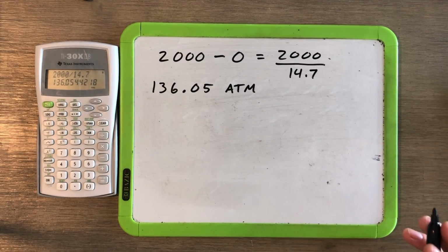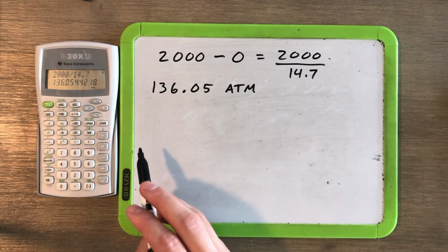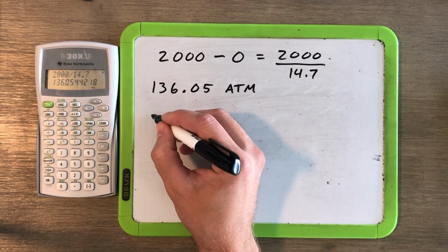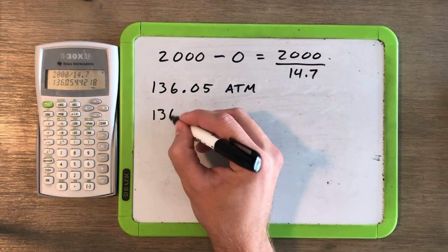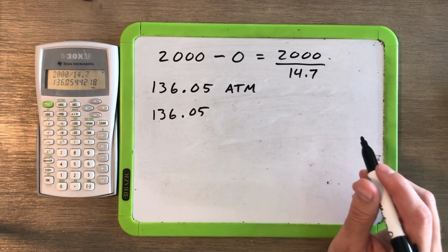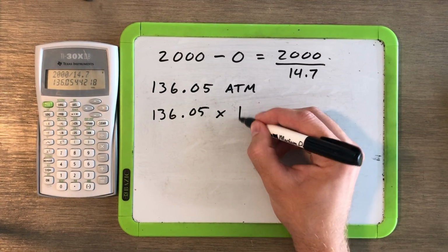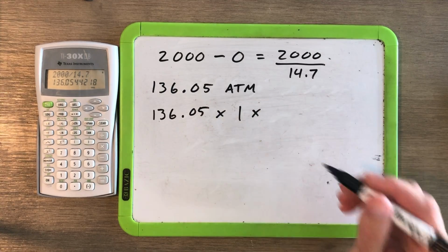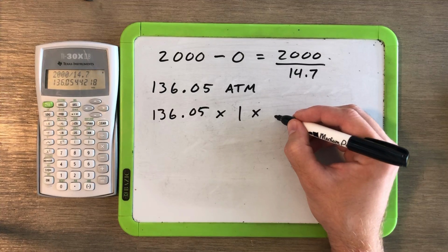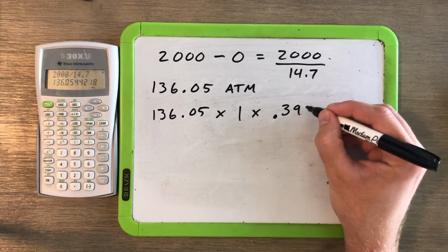All right, now we have that number. We want to take our ATM and we're going to multiply it. So 136.05 multiplied by the number of tanks. We'll just say that we're doing 1. Multiplied by the floodable volume. Now the floodable volume is also in the formula book. I looked it up prior to this. For an aluminum 80, it's 0.399.